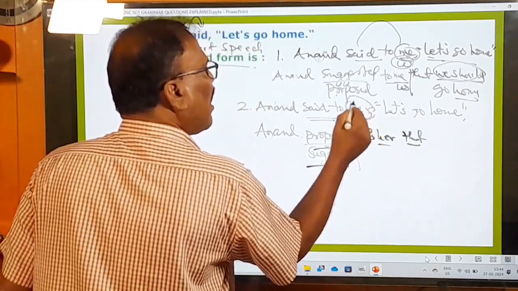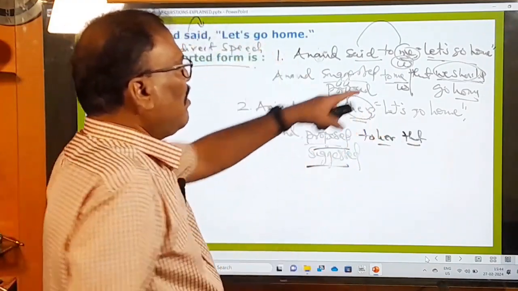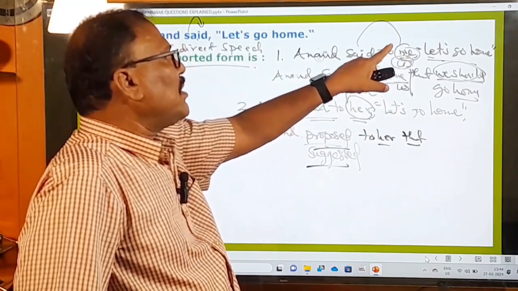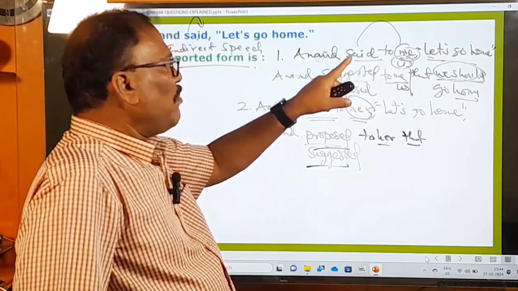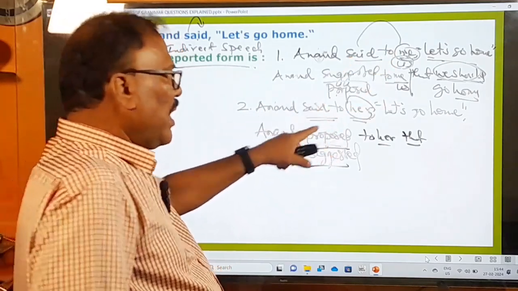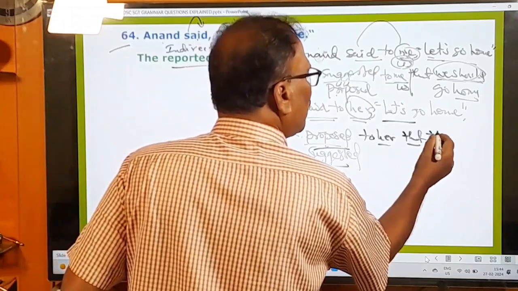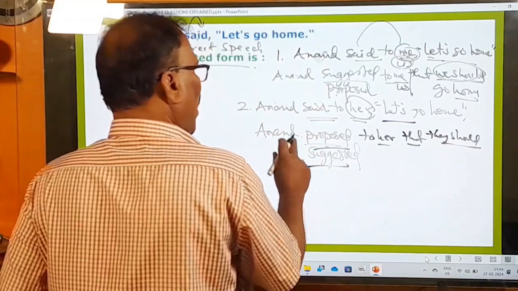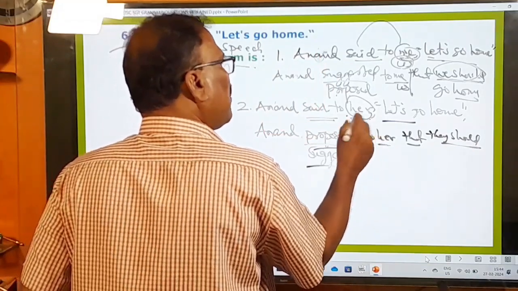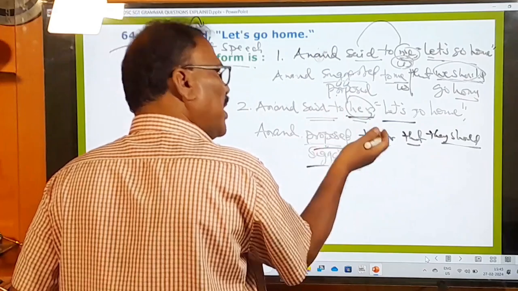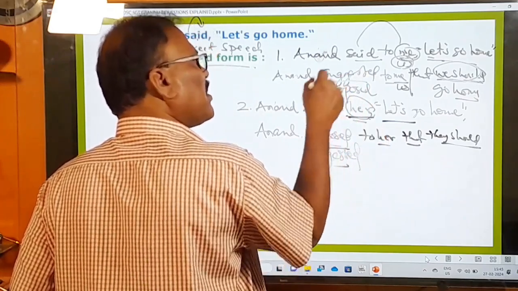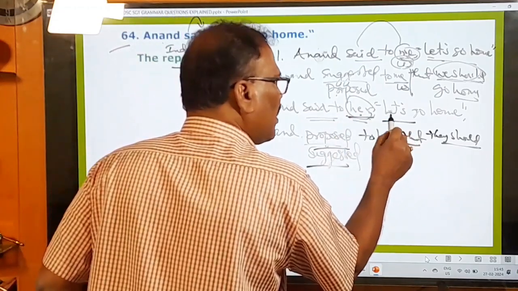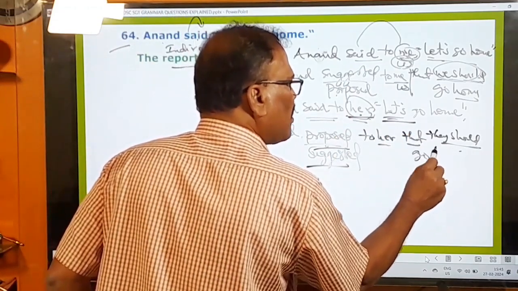Whenever the object is her or him or anything other than the first person singular and plural, me is singular, us is plural, then you should turn "let's" into "they should." Try to understand this one. Anand proposed to her, to him, to them, whatever it is, other than first person pronouns in the place of the object, you should turn "let's" into "they should," and afterwards, go home.